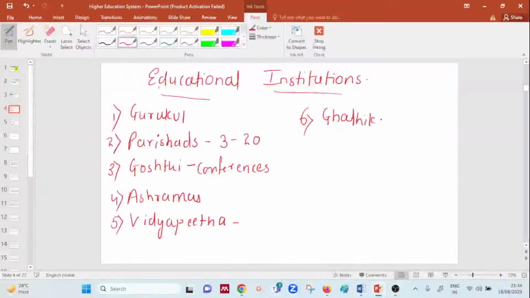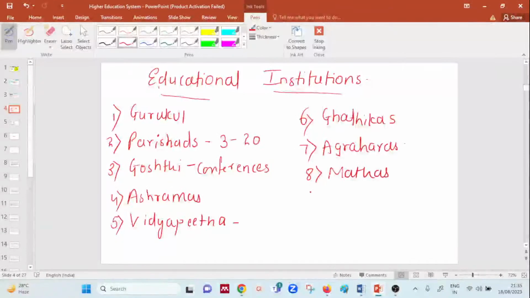Okay, now Gatikas, basically it is associations which we called it, and this association was for cultural knowledge, in order to give cultural aspects. Then the next one was Agraharas, basically the settlements of Brahmins. Next we had Mathas. Here again we had spiritual knowledge, that is association with the help of the knowledge.